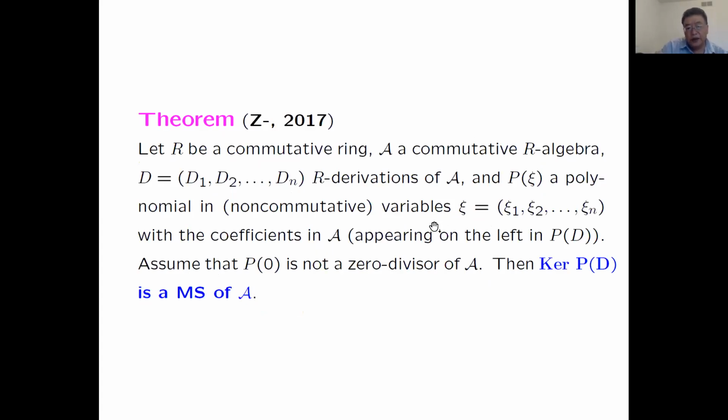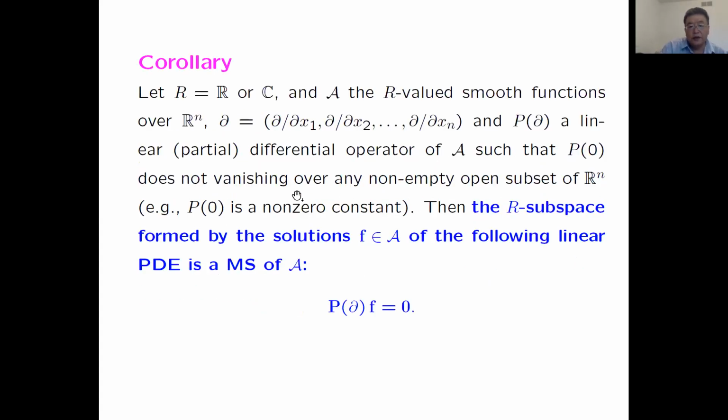The next one is about PDEs. Instead, look at the differential operators of an arbitrary algebra. Let's just look at a special case. Let R be the field of real or complex numbers, A the R-valued smooth functions over R^n, and D the derivations. Let P(D) be a linear ordinary or partial differential operator of A such that P_0, the order 0 part, does not vanish over any non-empty open subset of R^n.